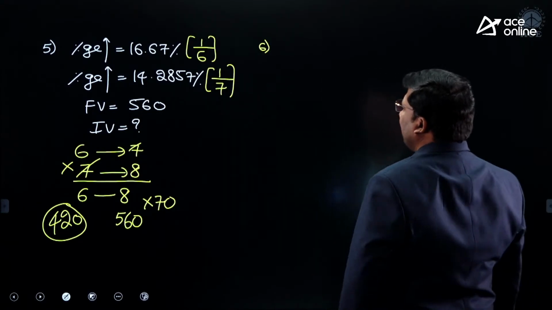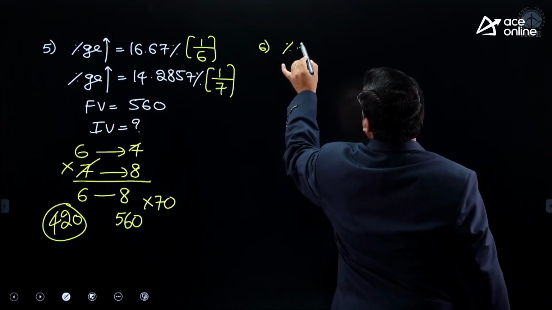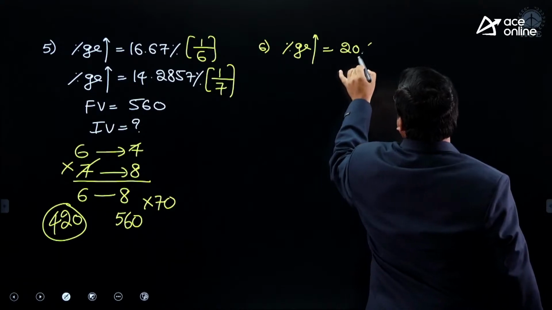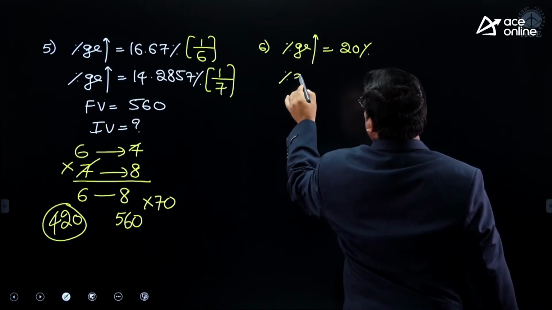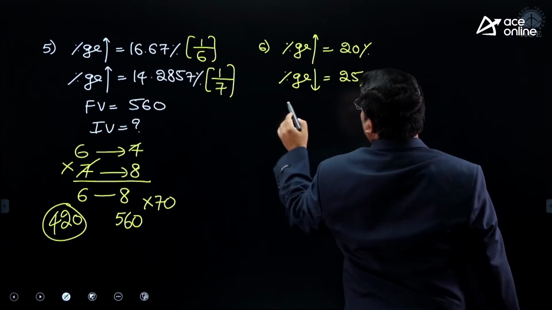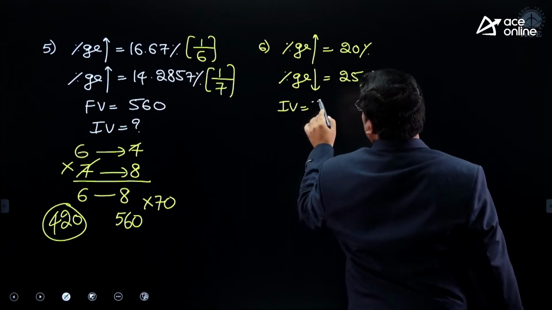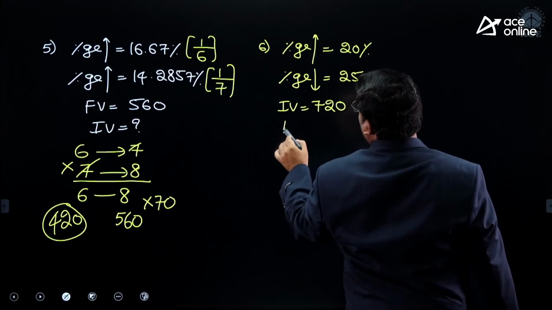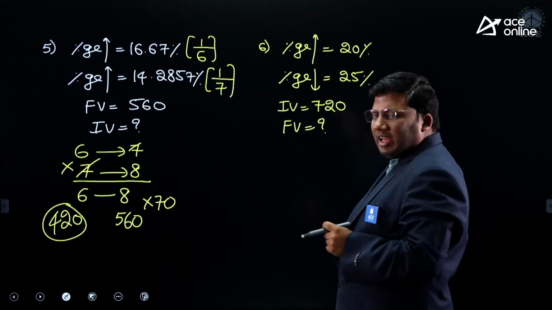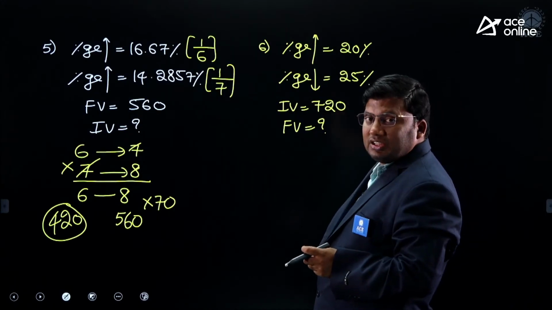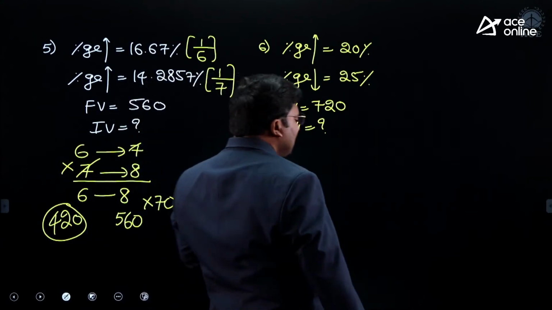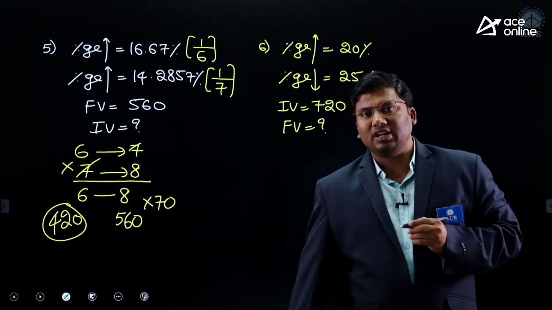Sixth one. Listen carefully, sir. First year, increase is 20%. Second year it is 25% decrease. Initial value is 720. What is the final value? Percentage increase is 20%. Percentage decrease is 25%. Initial value is 720. What is the final value?